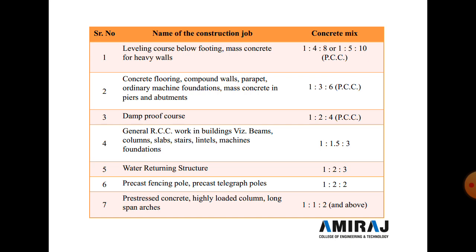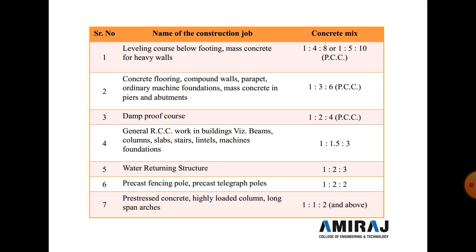Here one table is provided. In this table we discuss the name of the construction job and the concrete mix required. First, serial number 1 is a leveling course below the footing, or mass concrete for a heavy wall. Here the concrete mix proportion required is 1:4:8 or 1:5:10. The next construction jobs are concrete flooring, compound wall, parapet wall, ordinary machine foundation, and mass concrete in piers and abutments. Here plain cement concrete of 1:3:6 is required.